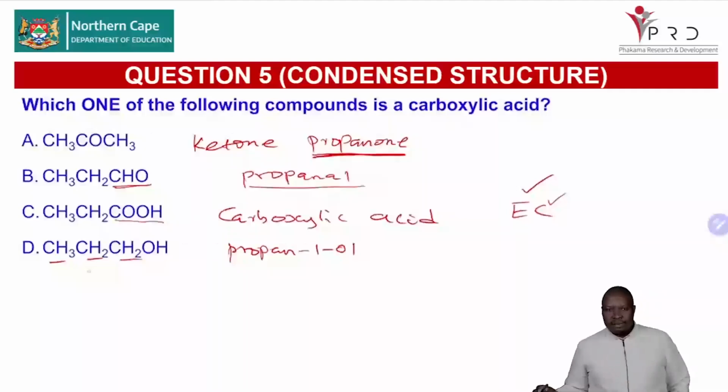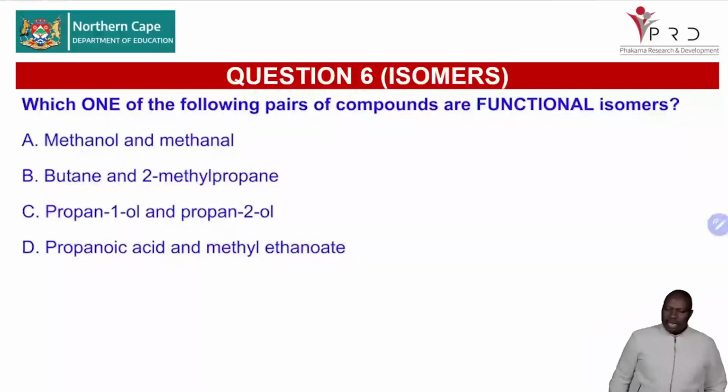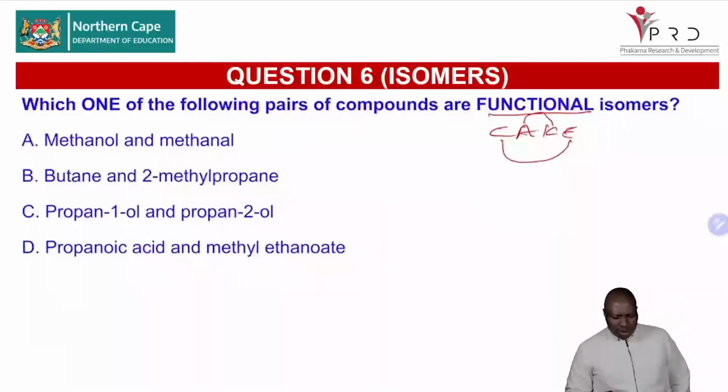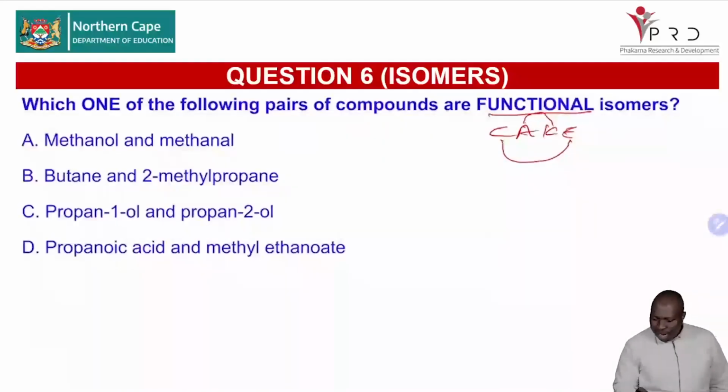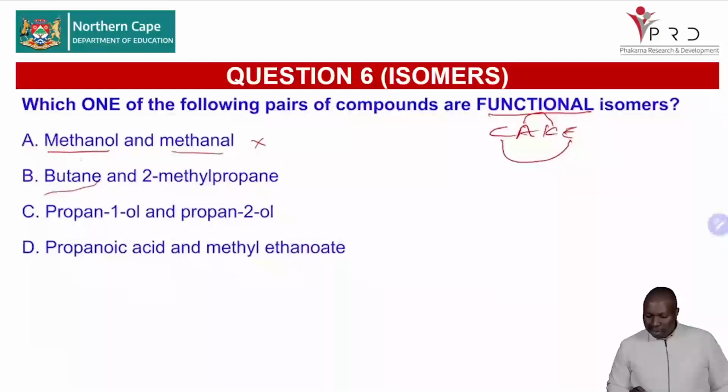OH in the structure. Now, which one of the following pairs of compounds are functional isomers? Remember, with functional isomers, I already told you we have the cake: it's either a carboxylic acid and an ester, or an aldehyde and a ketone. So it's easy for you now to say, okay, do we have aldehydes, and we have methanol and methanol? Definitely no. We have butane, an alkane, and another. These 2, butane and 2-methylpropane, must be chain isomers. They have different types of chains. You can see this one is unbranched, this one is branched.